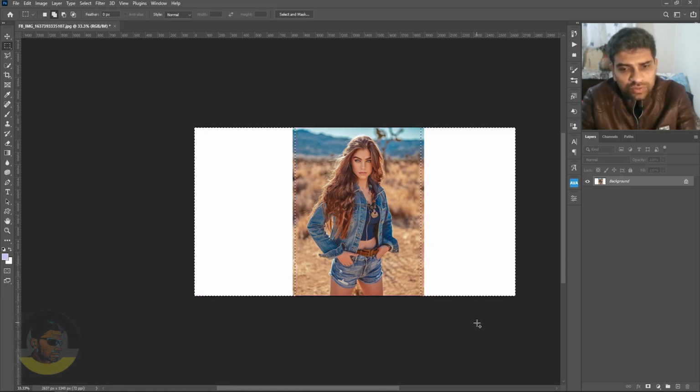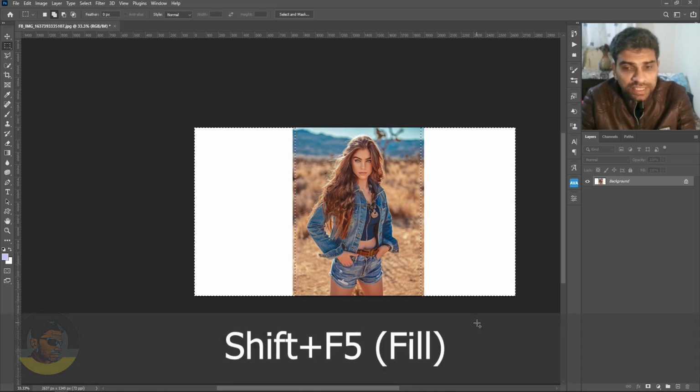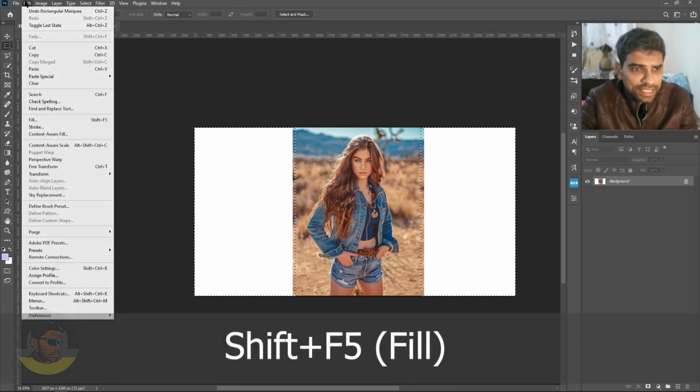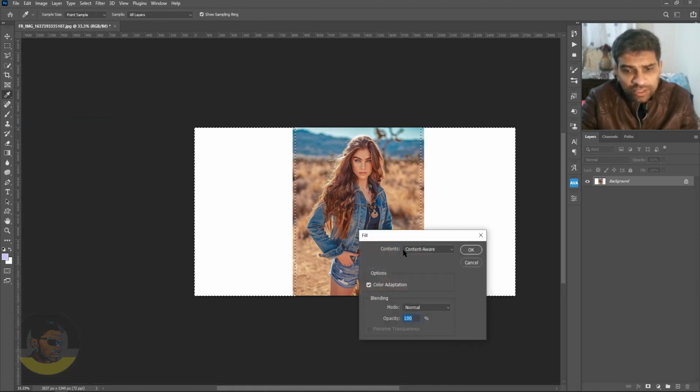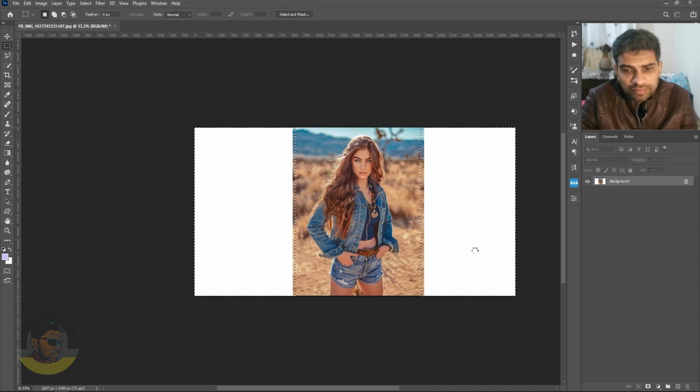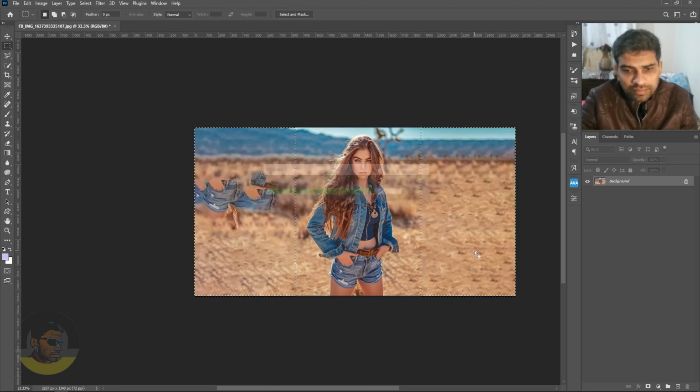Now it's time to fill this with content aware. Press Shift F5 or go to Edit and choose Fill. Make sure under Contents it says Content-Aware. Hit OK and you're good to go.